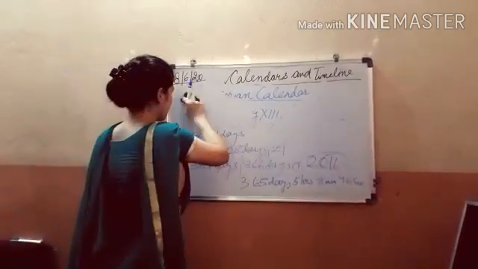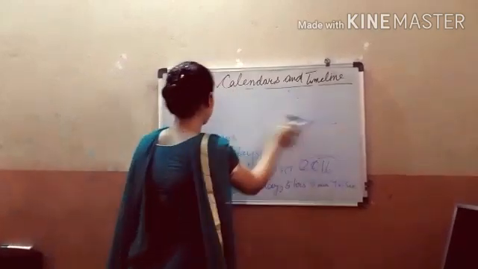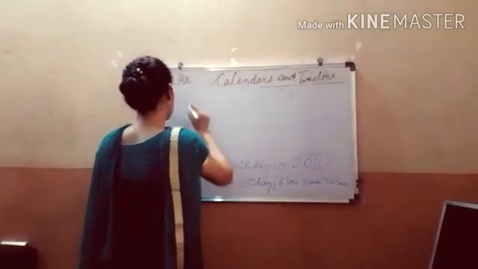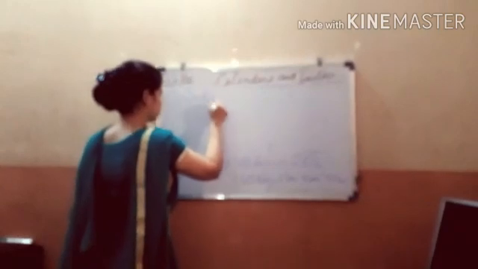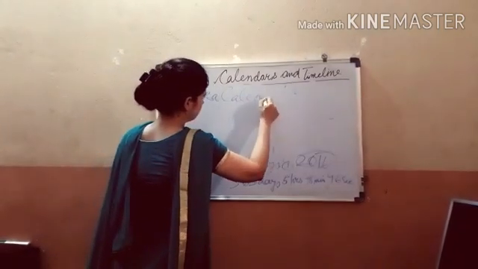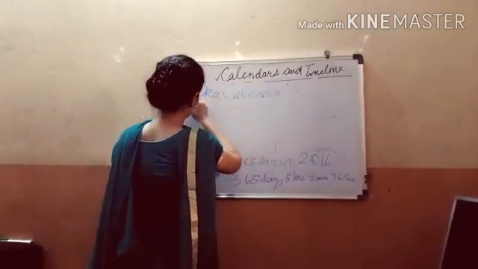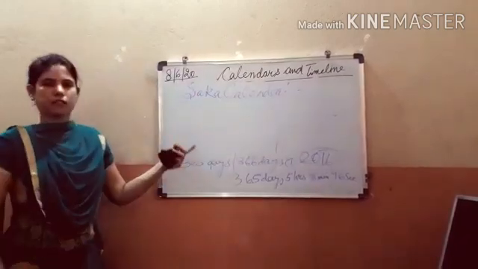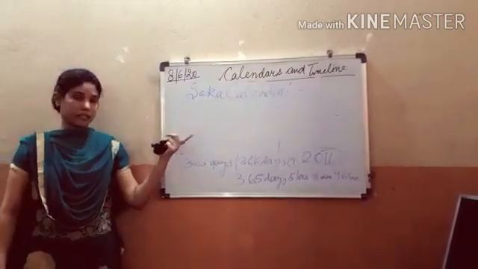Now the second is the Saka calendar. This Saka calendar is also known as the Indian National Calendar.